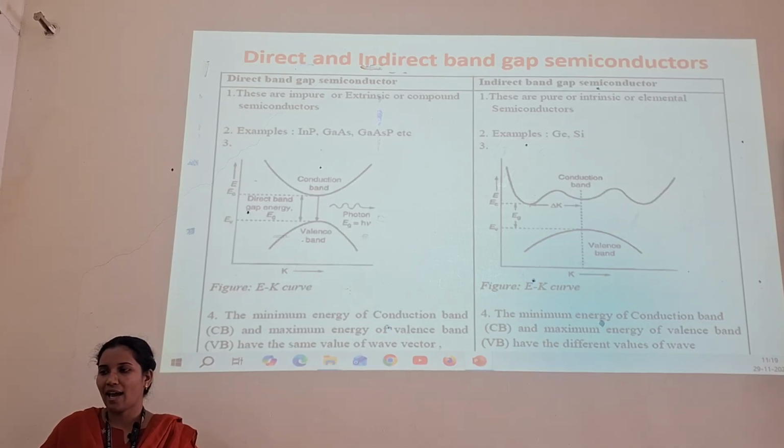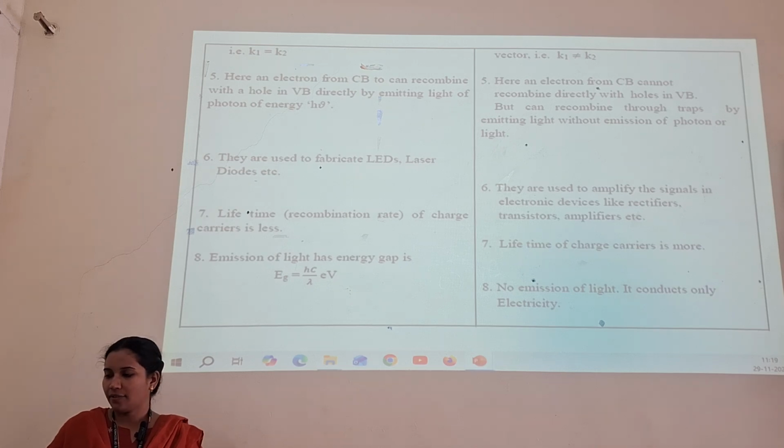In the E-k curve, the energy band gap curve, we can see the conduction band, the valence band, how the photons are emitted, and the energy gap placed between them, plotted between E and k. In the direct band gap, the minimum energy of the conduction band and the maximum energy of the valence band have the same value of wave vector. In the indirect band gap, they have different values of wave vector. That is, in the direct it has k1 = k2, and in the indirect k1 is not equal to k2.